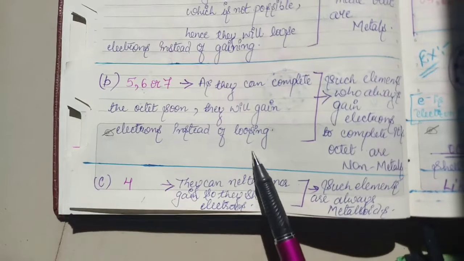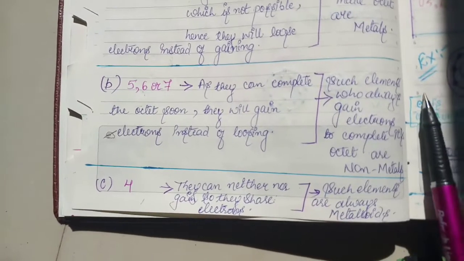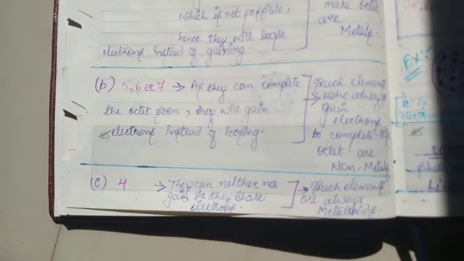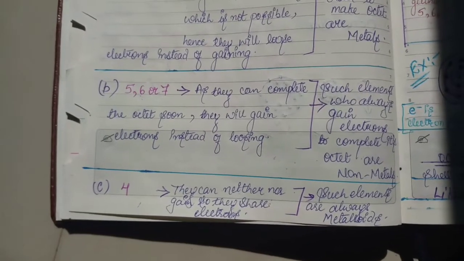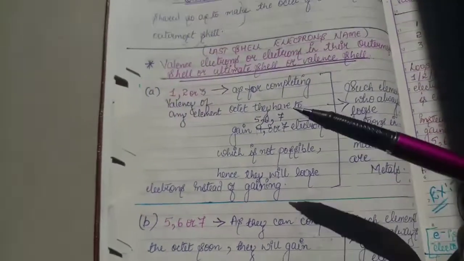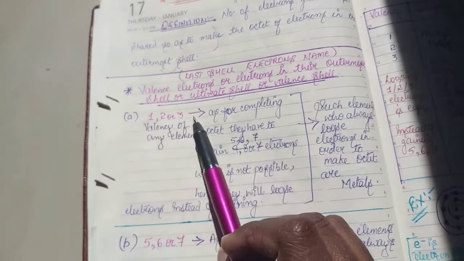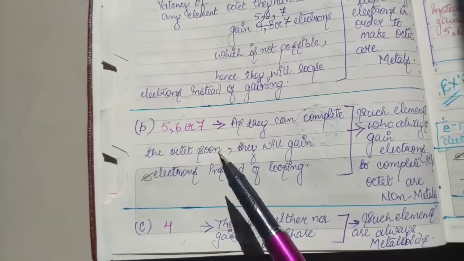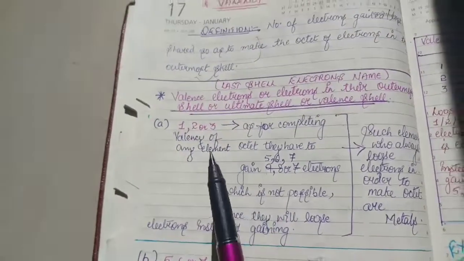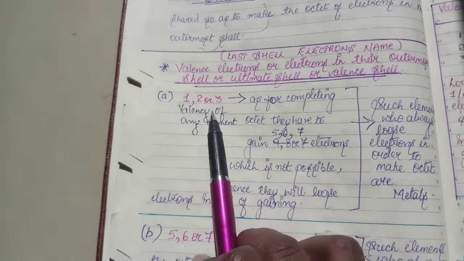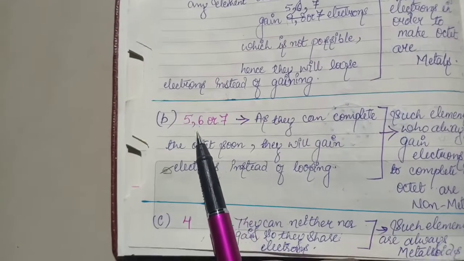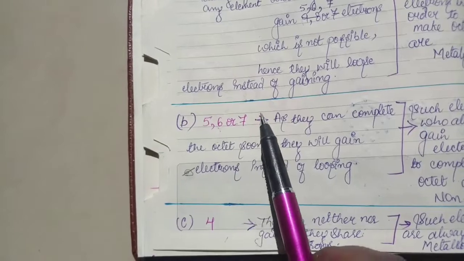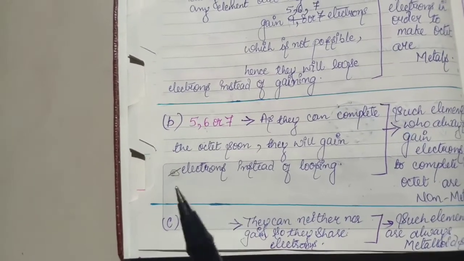Understood now? So such elements who gain electrons instead of losing in order to complete their octet are non-metals. Understood now, children? Those who have 1 or 2 or 3 valencies are metals. Those who have 5, 6 or 7 valencies are non-metals. Why? Because they cannot lose easily, so they will gain electrons. And these people, they are very selfish. They just don't want to lose their own, so they will gain.